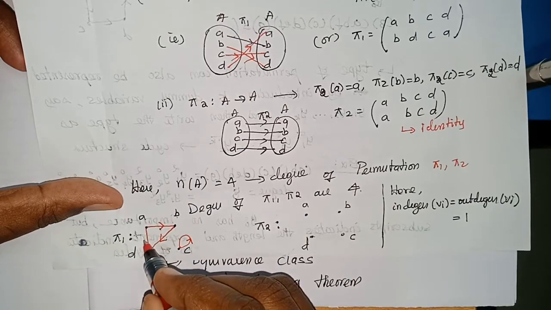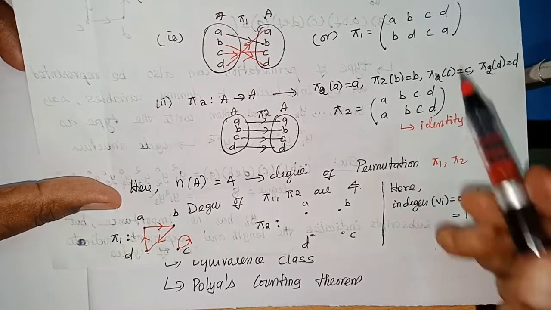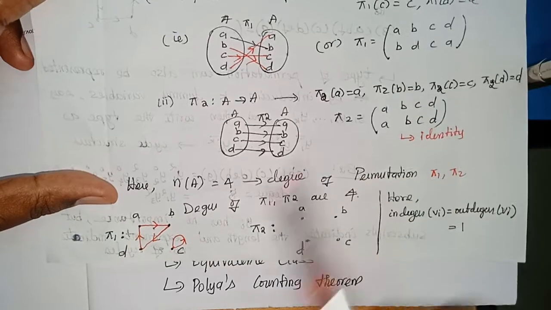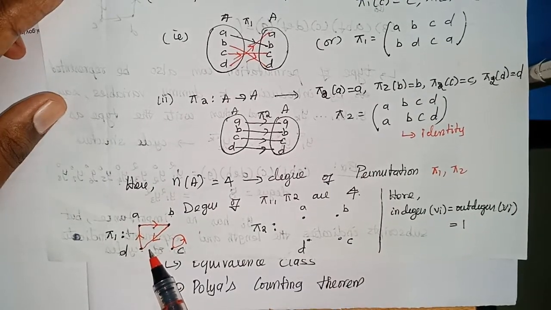D to A. So I have expressed the permutation pi 1 as a digraph.